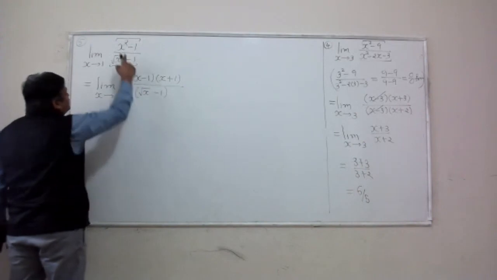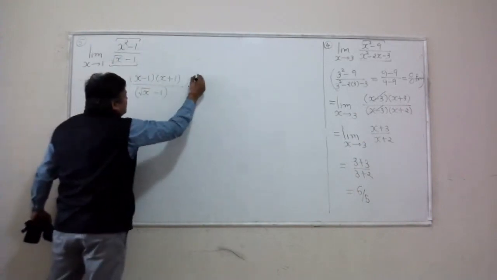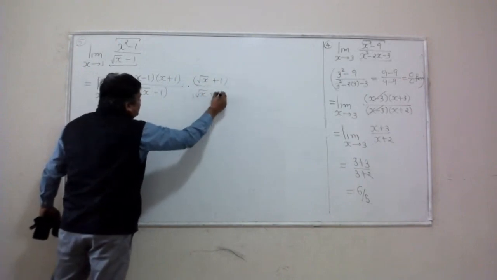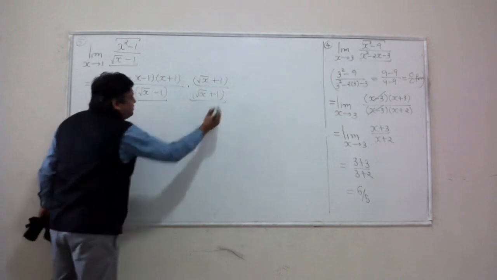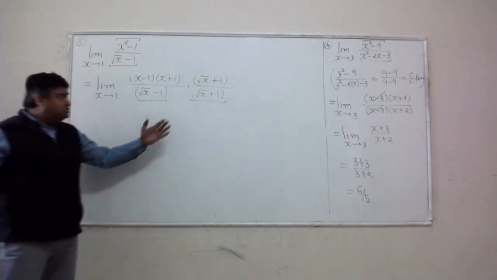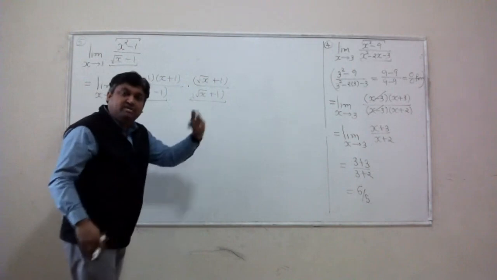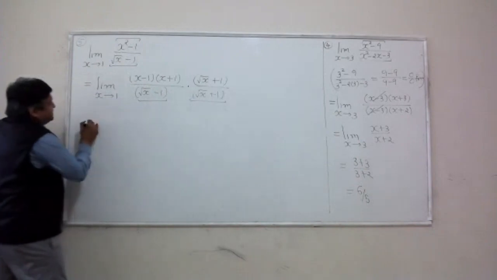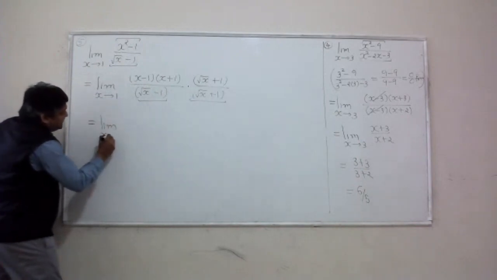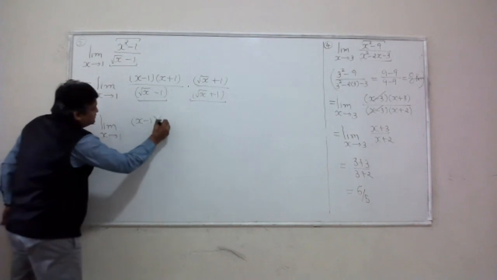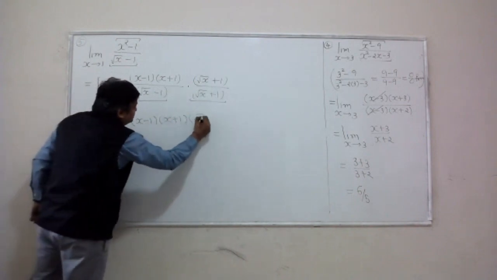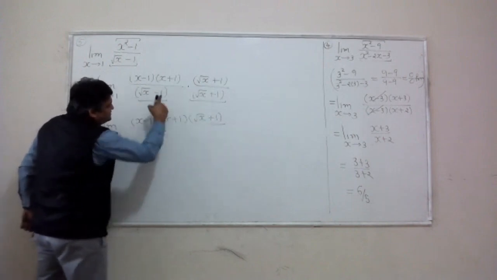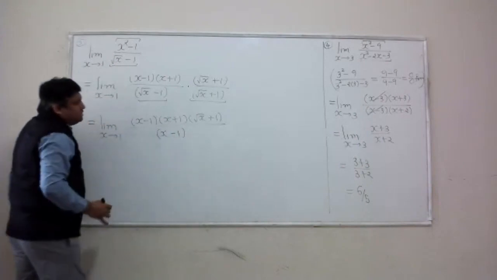So I factorize the top as (x minus 1)(x plus 1). And to see x minus 1 in the bottom, I'm going to rationalize the denominator. As I said, most of you would be able to connect this idea with the rationalization example that we did earlier. (a minus b)(a plus b). I get this full factorization. Look, (x minus 1)(x plus 1)(square root of x plus 1). In the bottom, square root of x whole squared will give me x. Minus 1 squared will give me 1.